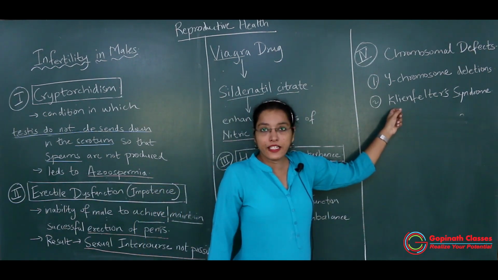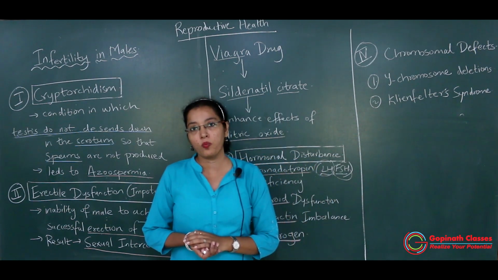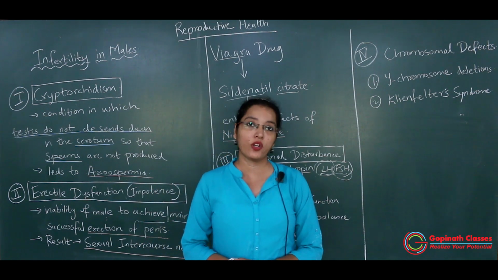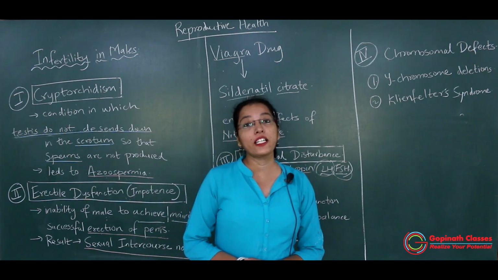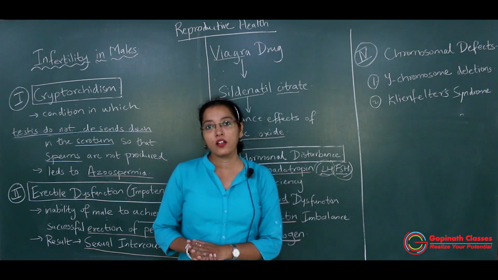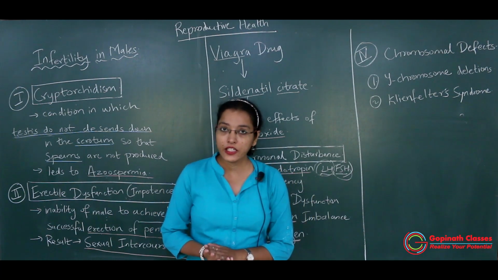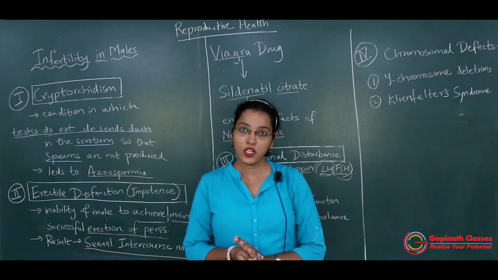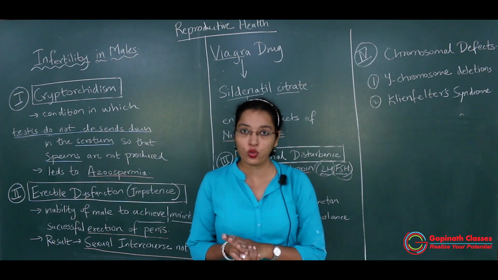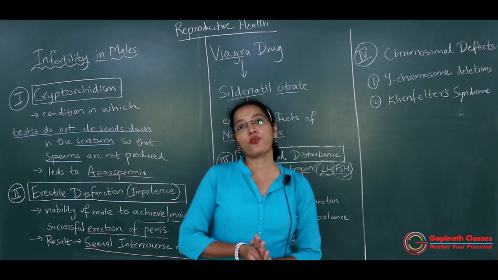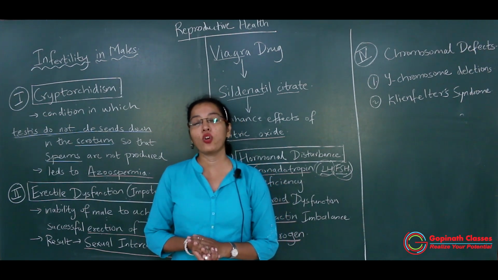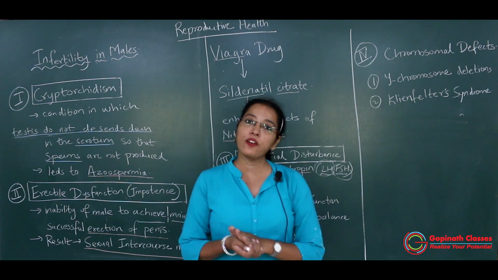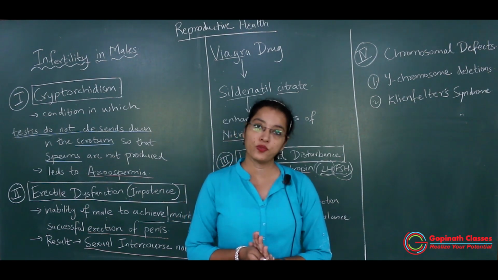Then second is Klinefelter syndrome. Klinefelter syndrome is a genetic disorder, a chromosomal disorder, wherein a total of 46 chromosomes are present in the cell. Generally, in every cell of a human being there are 46 chromosomes, 23 pairs. Out of that, 22 pairs are autosomes and 1 pair is the sex chromosomes. And if it is a male, then X and Y chromosomes are the sex chromosomes present.